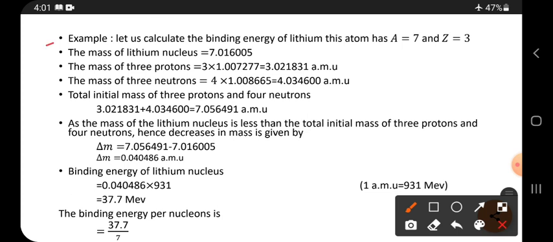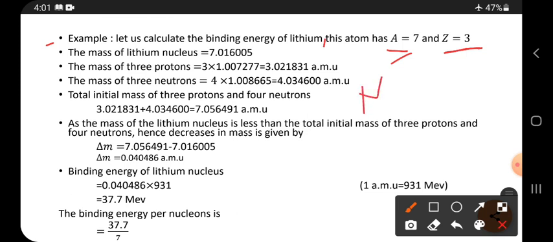Here one example problem is there. Let us calculate the binding energy of the lithium atom. This atom has A value 7 and Z value 3. So how can we calculate the N value?